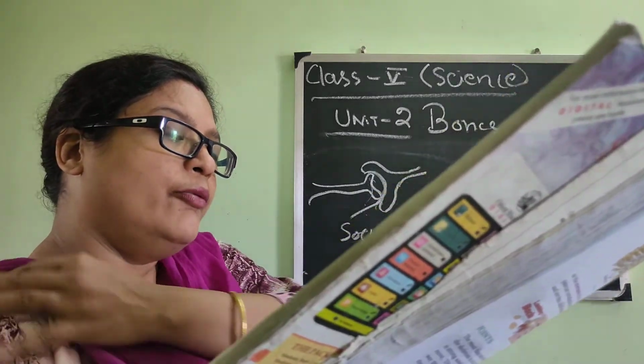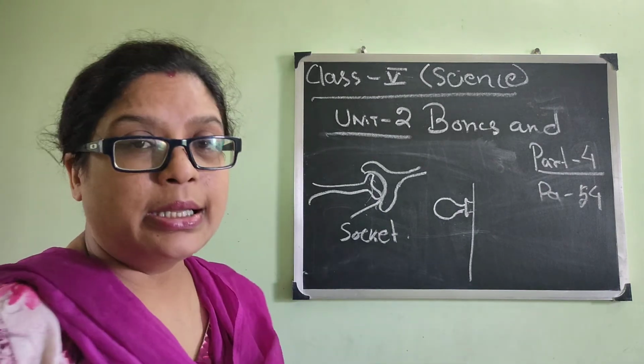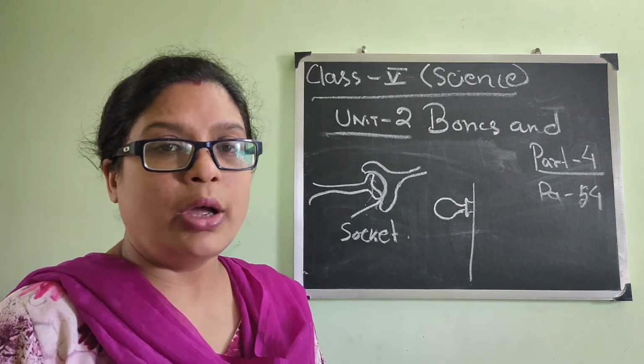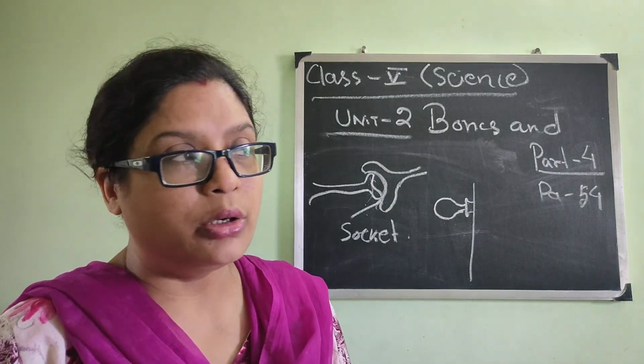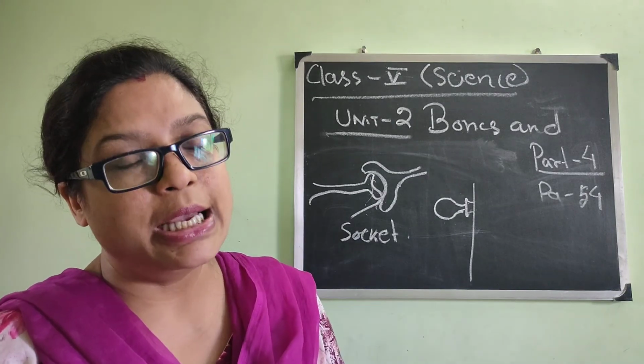On the next day, we are going to start with the pivot joint and the gliding joint. There are drawings, as I have told you, in this chapter. Maybe two or three drawings you have to draw, and I will do that in a separate class, where I will explain all the drawings.